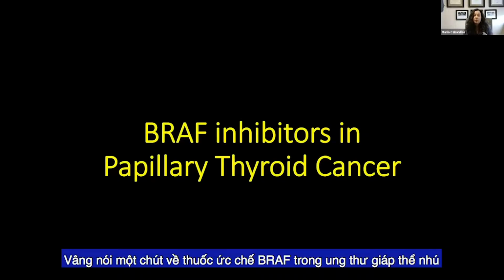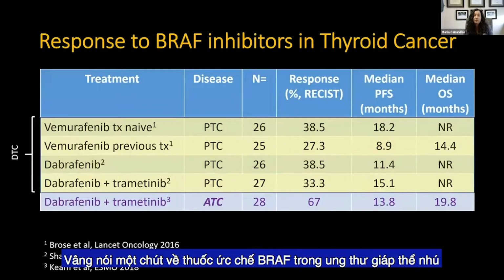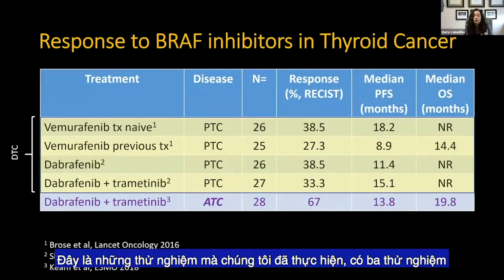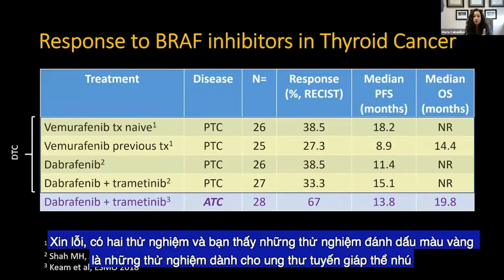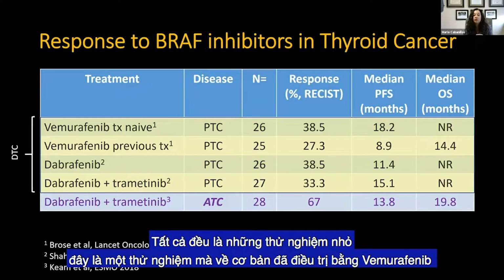So a little bit about BRAF inhibitors in papillary. These are the trials that we've done. There were 2 trials, and you'll see the ones that are highlighted in yellow are the ones that were for papillary thyroid cancer. All of them are small trials.